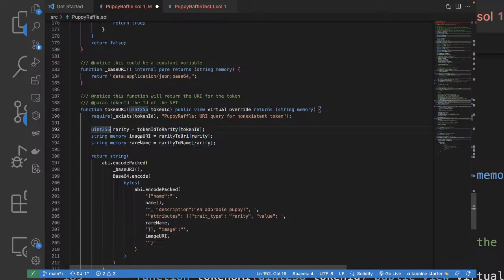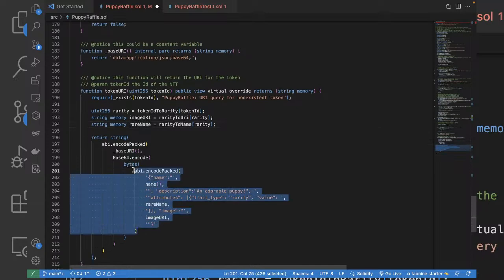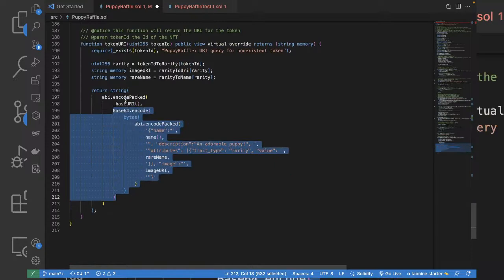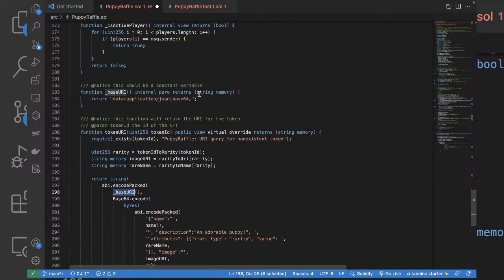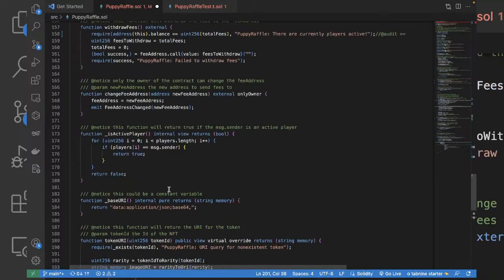From the rarity, we are getting the image URI, as it's a mapping. From the rarity again, we are getting the number. We are first using abi.encodePacked to pack all the metadata and converting it to bytes using the base64.encode function. Then again we are going to encode with the base URI, so that it can be rendered in the browser. And again we're going to convert it into a string. That's definitely a good idea.